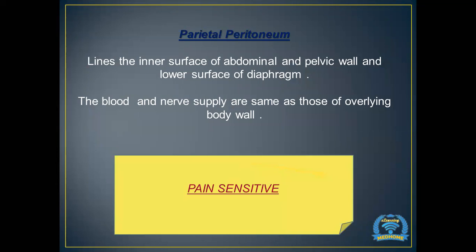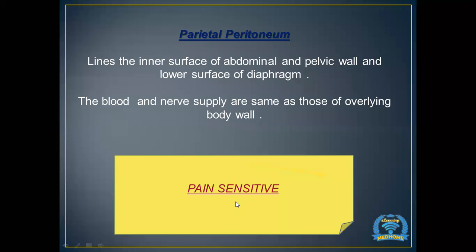Now, what is the function of the parietal peritoneum? So the parietal peritoneum lies on the inner surface of the abdomen and the pelvic wall and the lower surface of the diaphragm. The blood and the nerve supply are the same as those of the underlying body wall, and this parietal peritoneum is pain sensitive.